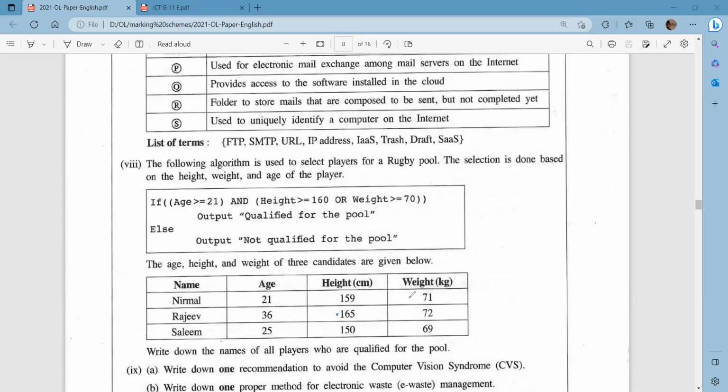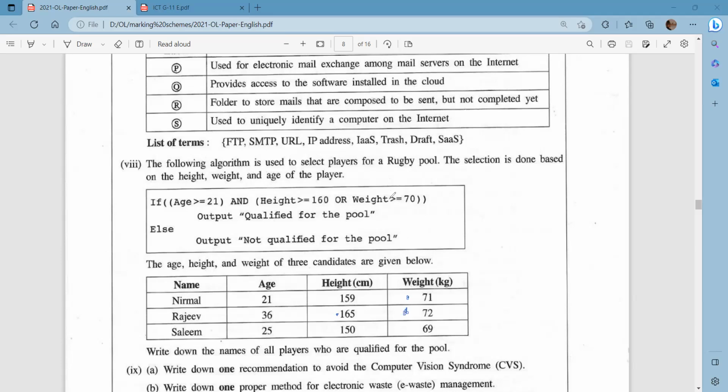In that case, this person and this person are going to qualify from the weight perspective. From the age, everyone is okay. From the height, it's only Rajiv. And from the weight, it's Nirmal and Rajiv.